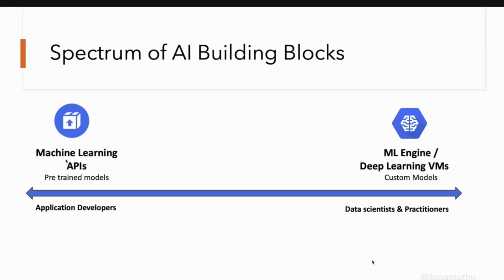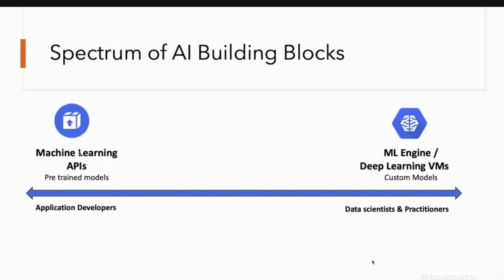Or with the Translate API, you can say something in Tamil or Hindi and ask it to translate back to English so that I can understand. That is what Google provides with the pre-trained machine learning APIs, and it's easy to integrate.